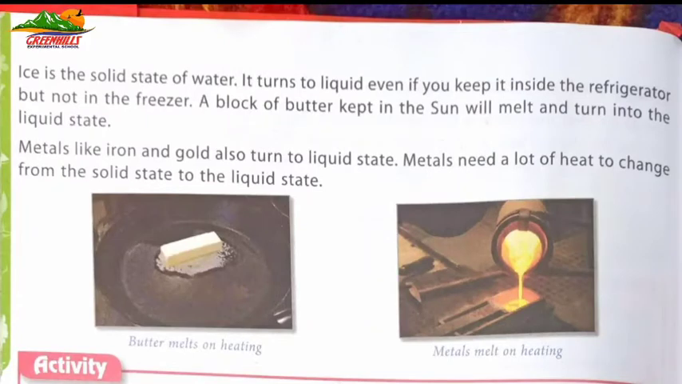Ice is the solid state of water. It turns to liquid even if you keep it inside the refrigerator but not in the freezer. A block of butter kept in the sun will melt and turn into the liquid state. Metals like iron and gold also turn to liquid state. Metals need a lot of heat to change from the solid state to the liquid state.